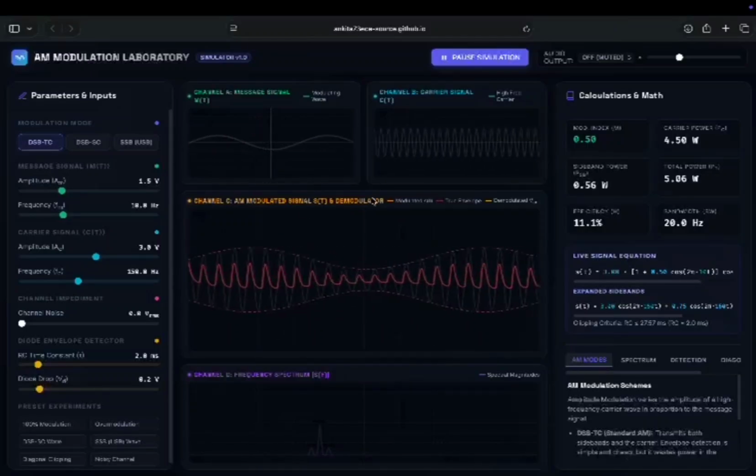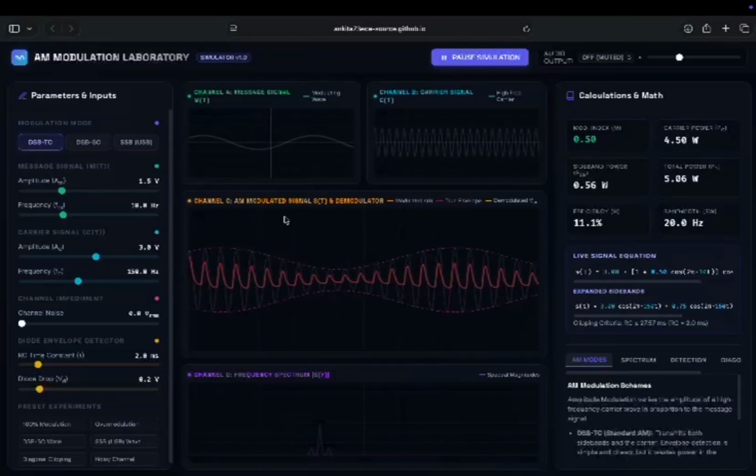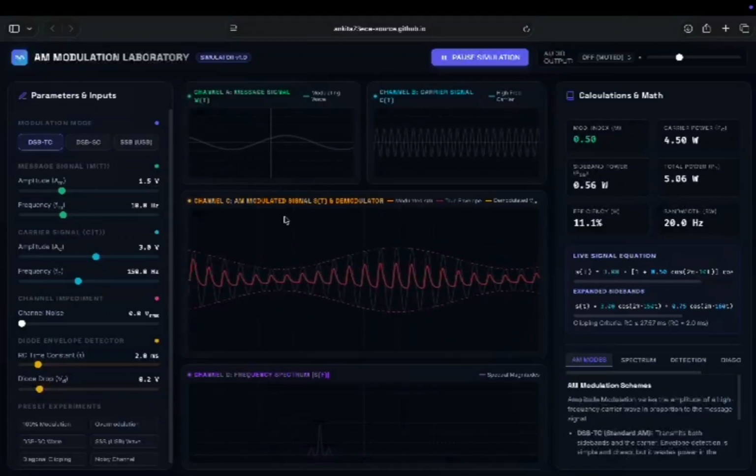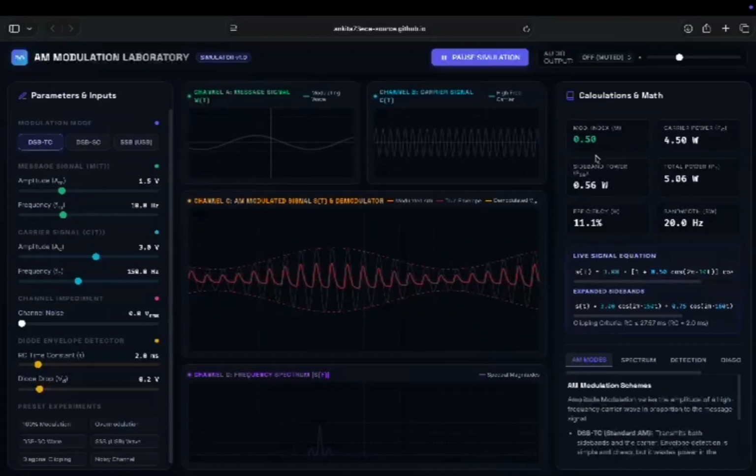This is channel C. Channel C displays the AM modulated signal. As the message amplitude changes, the envelope of the carrier changes accordingly. And this is the calculation panel.